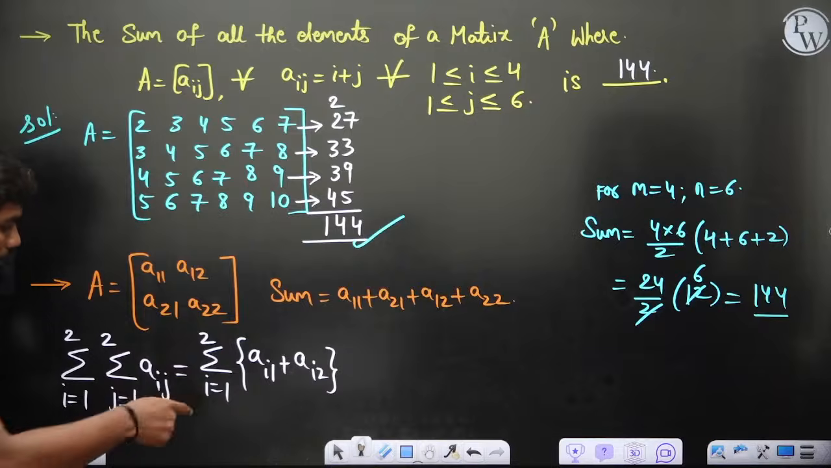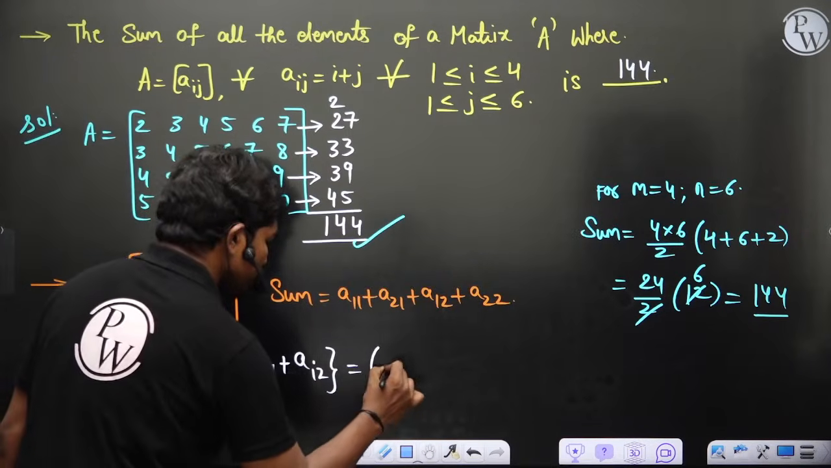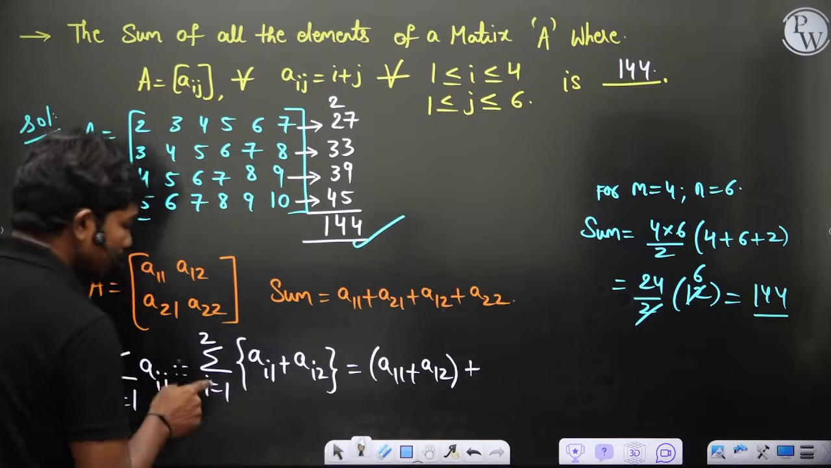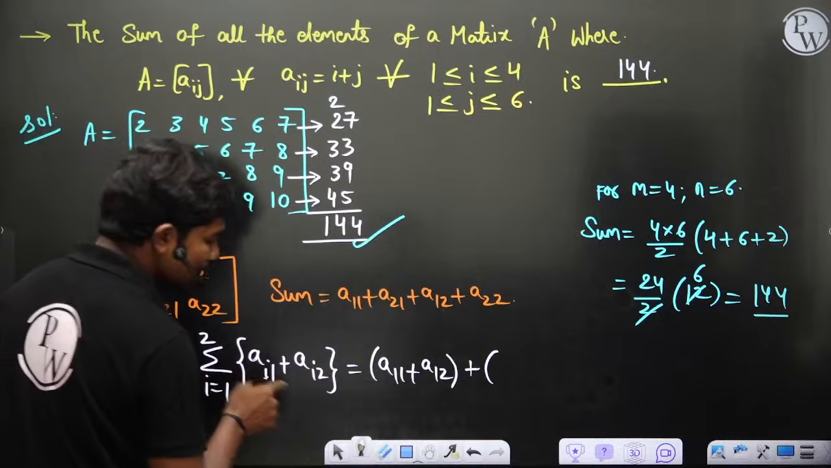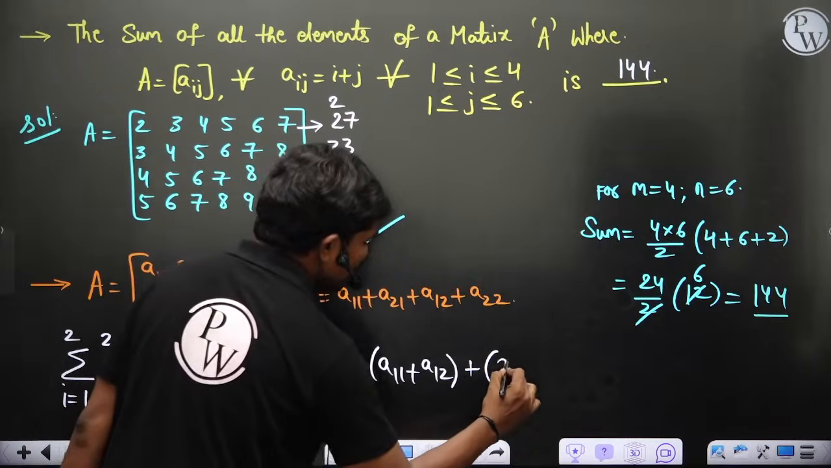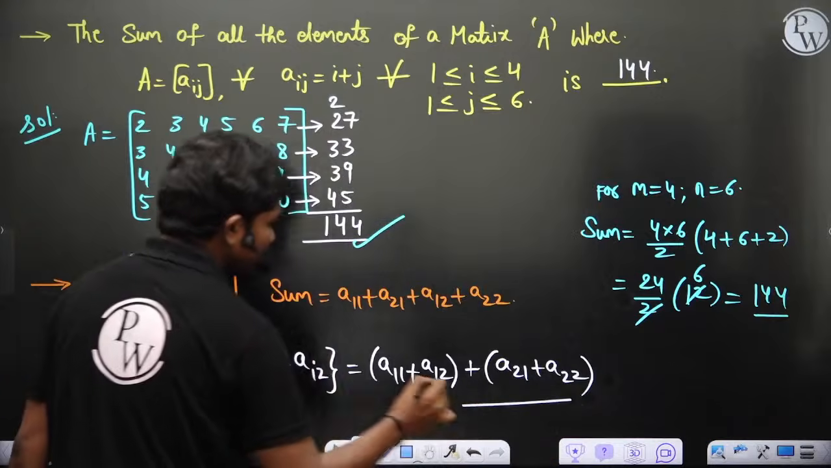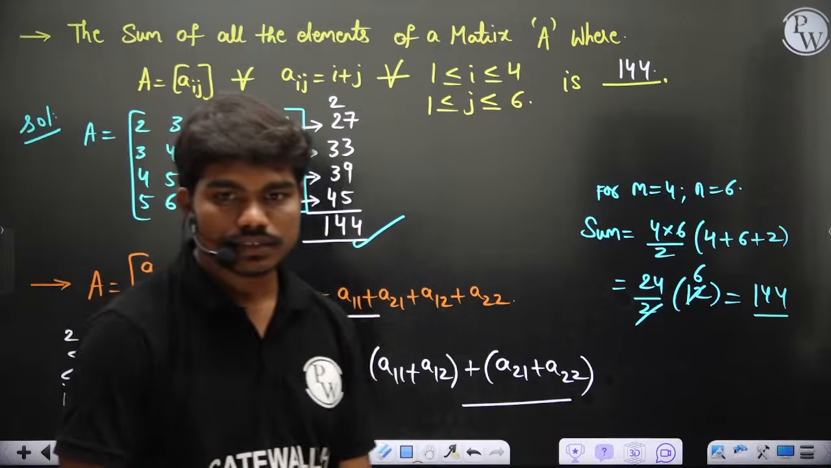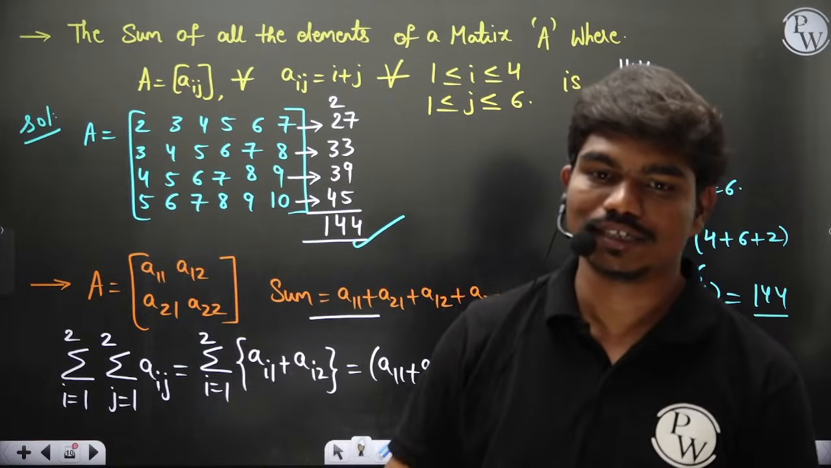Now if you expand this summation, first i equal to 1 gives me A11 plus A12 plus, again i can go from 1 to 2, so if you replace i with 2, we have A21 plus A22. Now you can see this expression and this expression both are the same. Clear?